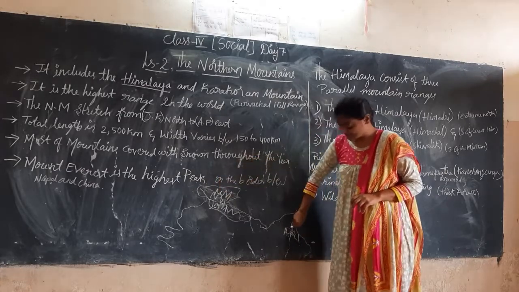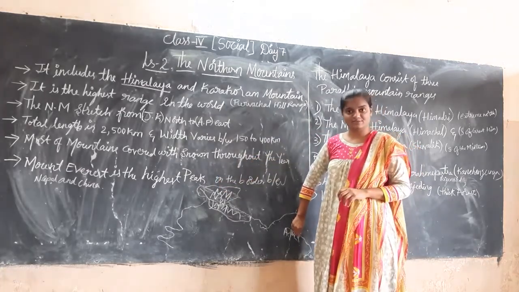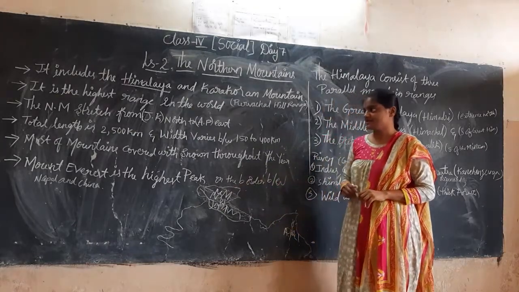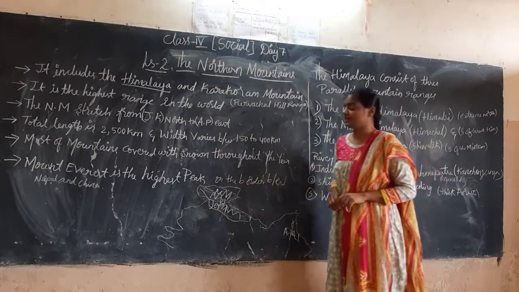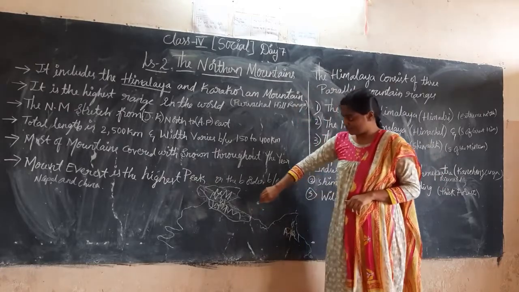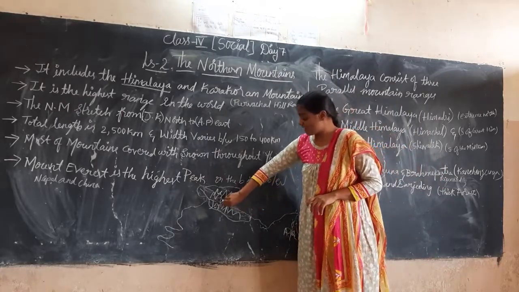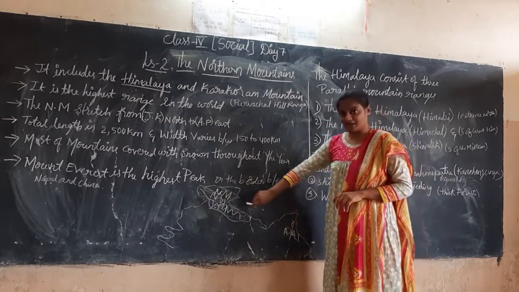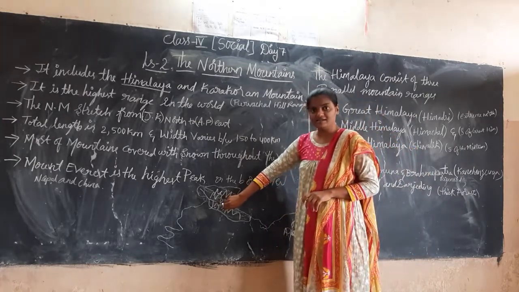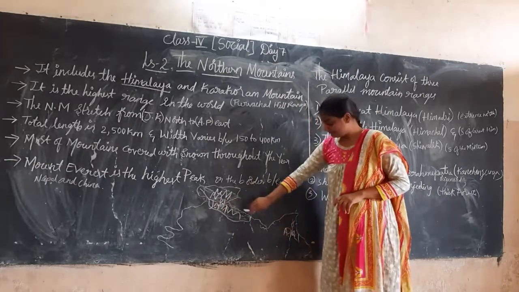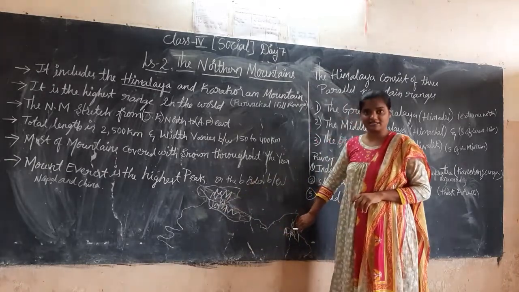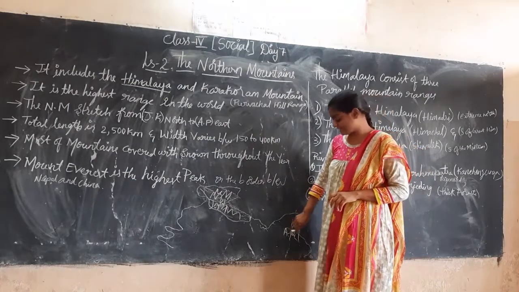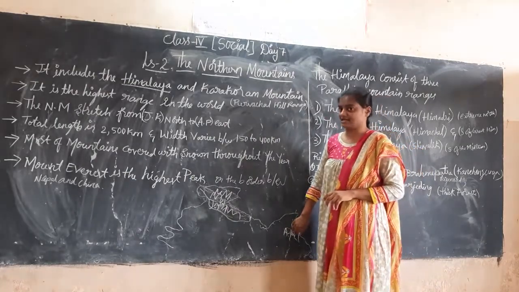From here to here, the Himalayas are situated. The mountain ranges stretch from Jammu Kashmir, which is extremely north, to Arunachal Pradesh. Sorry, east side. Arunachal Pradesh is on the east side.